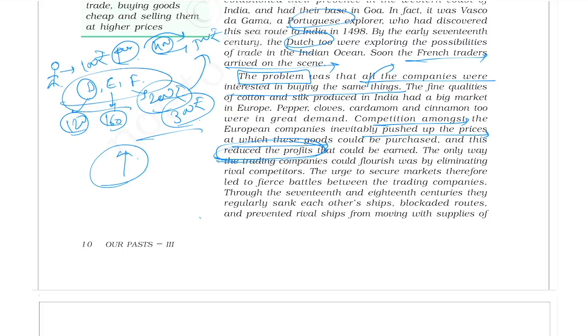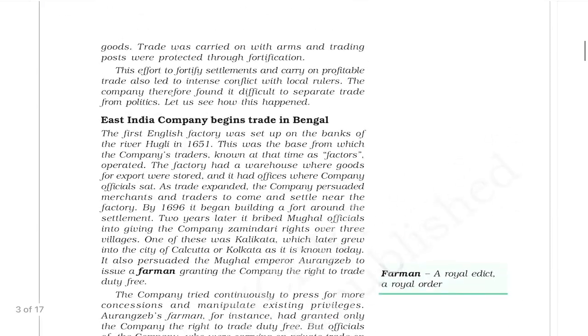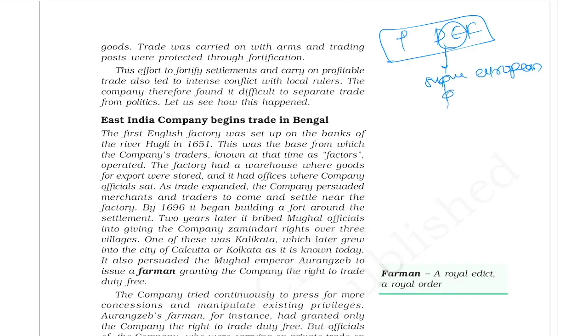To eliminate the rivals, and because of this, there was a fierce battle among them. Finally, among these Portuguese, Dutch, English, and French, English defeated all of them and became the supreme European power in India. Supreme European power in India means they did not have to face competition with other European companies.